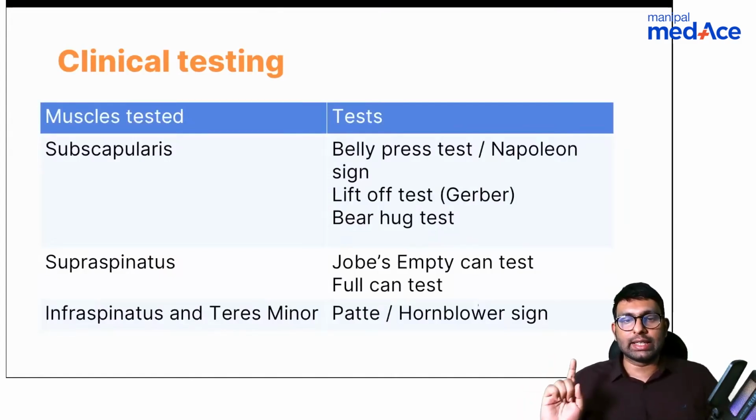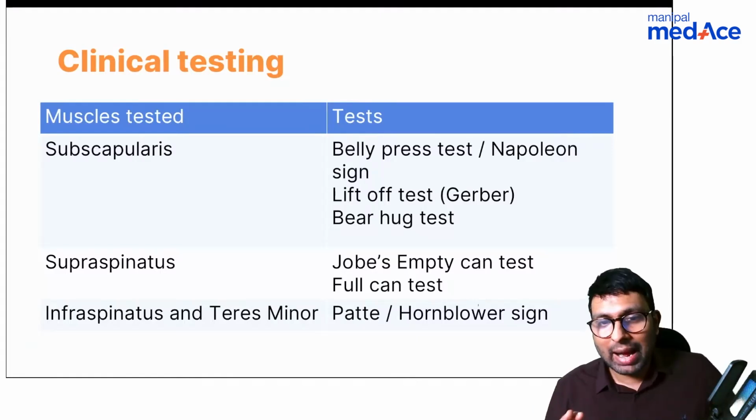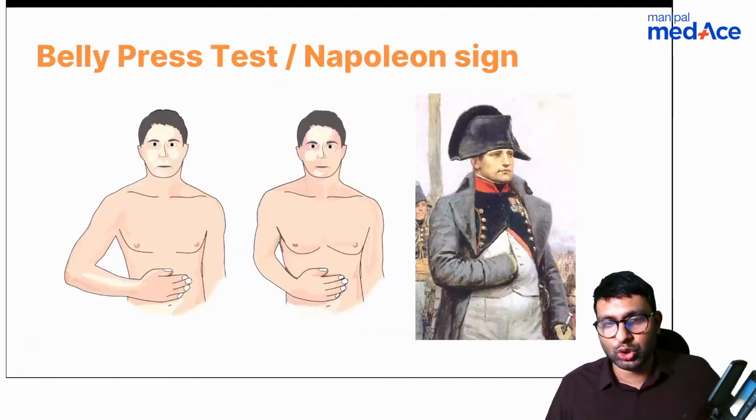And these are all the tests that you need to know. I've already shown you this table. For subscapularis, we have three tests: belly press, also called as Napoleon sign, lift-off test, and bear hug test. For supraspinatus, we have Jobe's empty can and full can test. For infraspinatus and teres minor, Stardust, we don't do belly press or lift-off. We do Patte's or Hornblower sign. And look at these tests. I'll show you all of them.